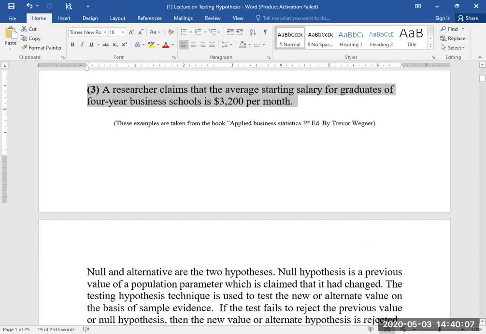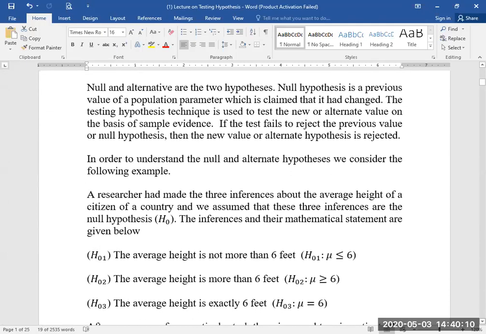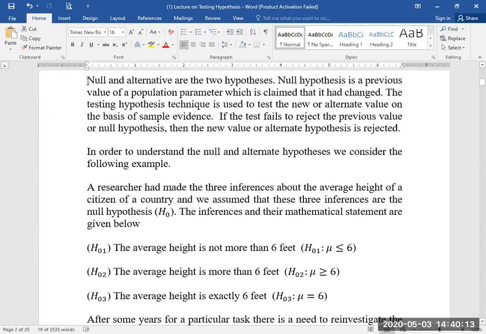Now students, I am giving further explanation on the components of hypothesis testing. There are two claims, students. Null and alternate hypothesis are the two claims. Null hypothesis is a previous value of a population parameter which is claimed to have changed. The hypothesis testing technique is used to test the new or alternate value on the basis of sample evidence. If the test fails to reject the previous value or null hypothesis, then the new value or alternate hypothesis is rejected.